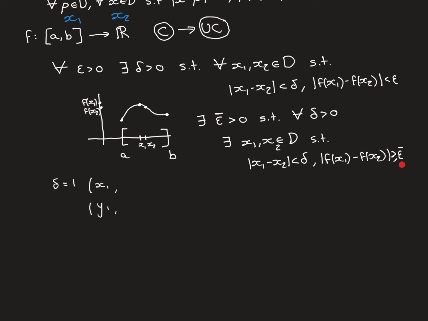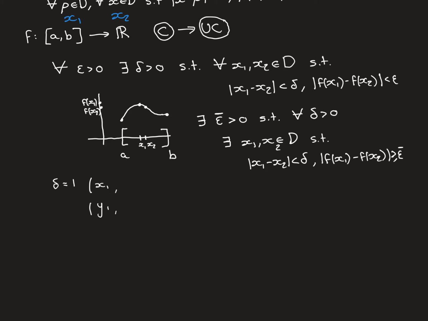I've made just a small correction here. I had missed the bar on top of the epsilon, so it should be epsilon bar there, that the difference between these 2 image points is going to be greater than or equal to epsilon bar, our specific value of epsilon for which this holds true.